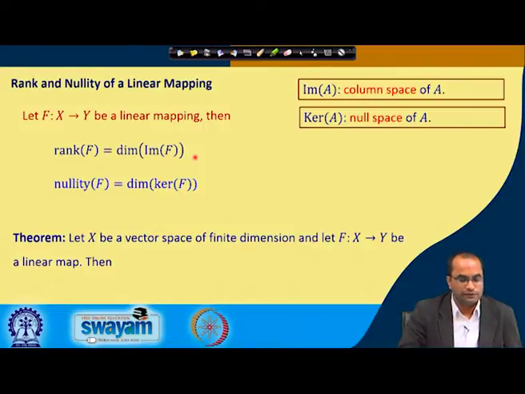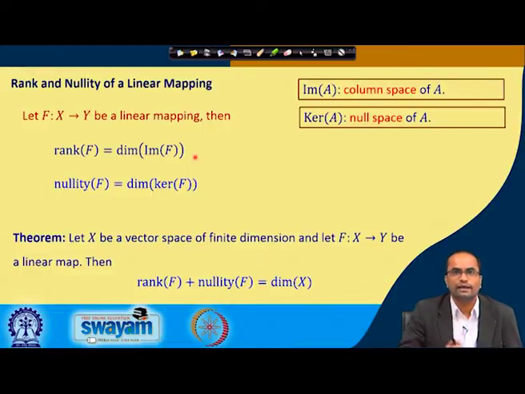And there is a theorem: let X be a vector space of finite dimension, and let F be a linear map, then rank plus nullity is equal to the dimension of X. This rank nullity theorem we have also discussed for matrices, where rank plus nullity was the number of variables n, because A maps from R n to R m. That is exactly the dimension of the domain, the dimension of X. So, the rank plus nullity is always the dimension of X. That is a more general result than what we have for matrices.